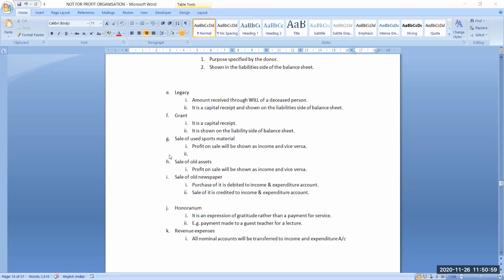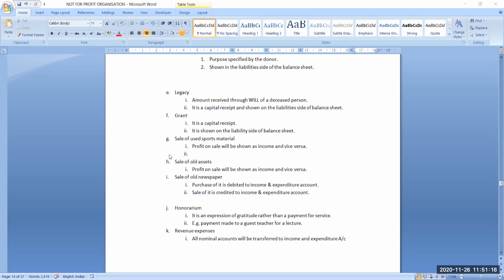Sale of old newspaper: when you purchase any newspaper, you pay for that, so that expense is also mentioned in the income and expenditure account. So whatever you receive from the sale of old newspaper will also be mentioned in the income and expenditure account.